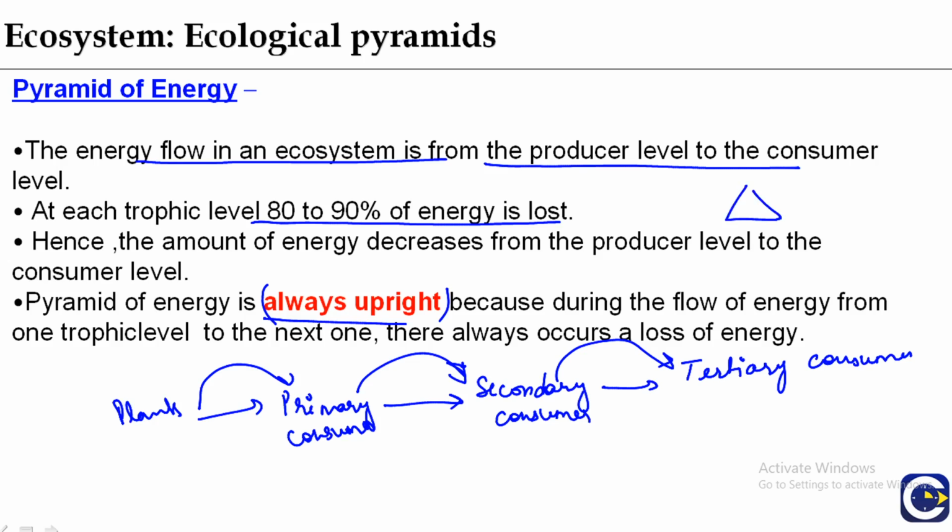And this pyramid of energy gives the best picture of the overall nature of the ecosystem. According to the second law of thermodynamics, there is gradual decrease in energy at successive trophic levels. So therefore the pyramid of energy is always upright. Energy is highest at the producer level and is reduced to minimum at the top consumer level.